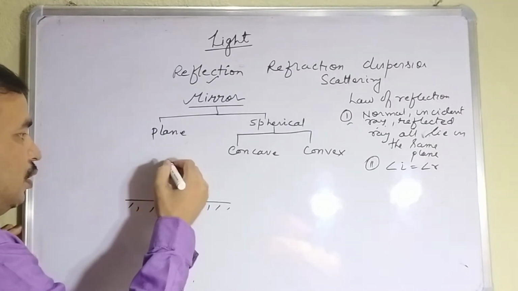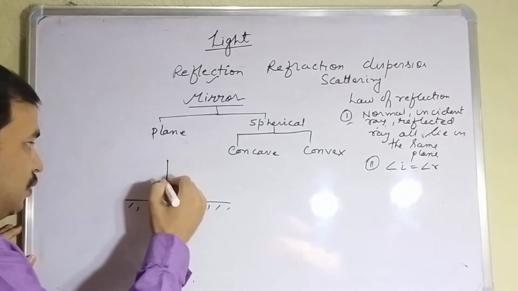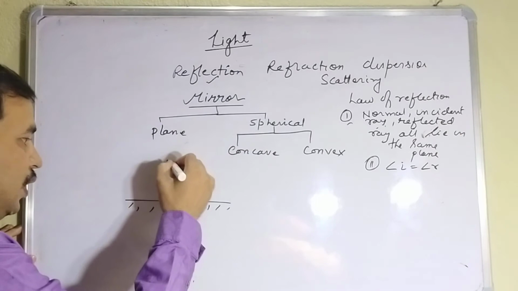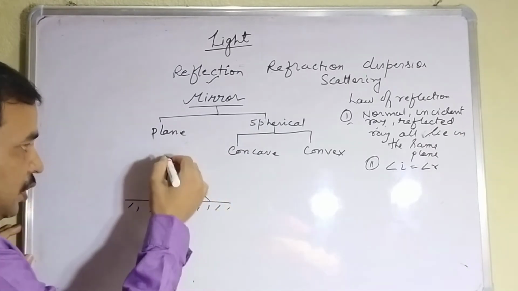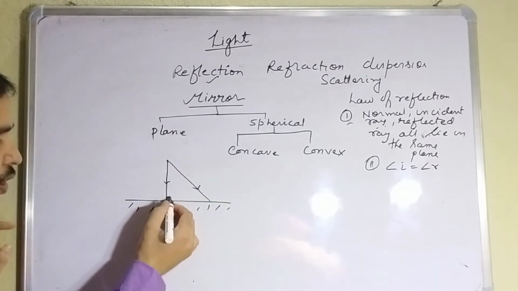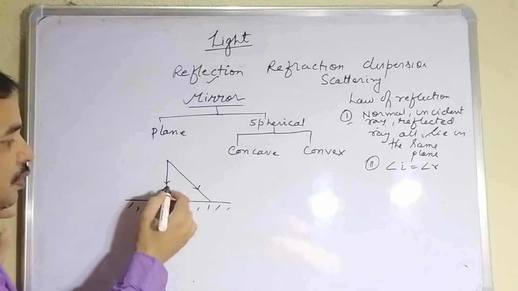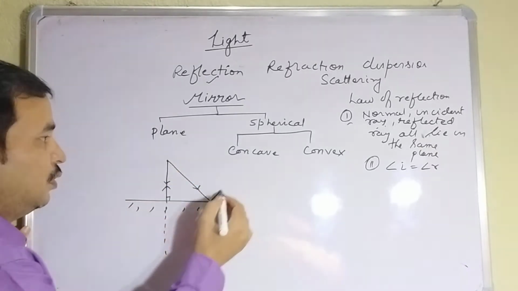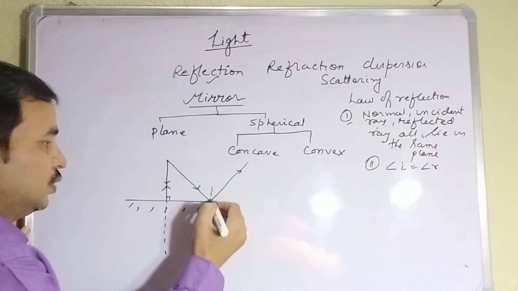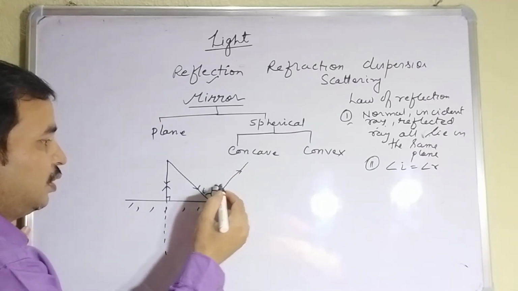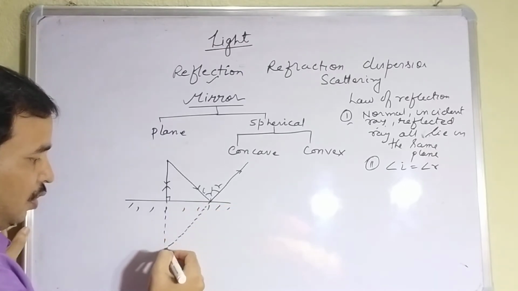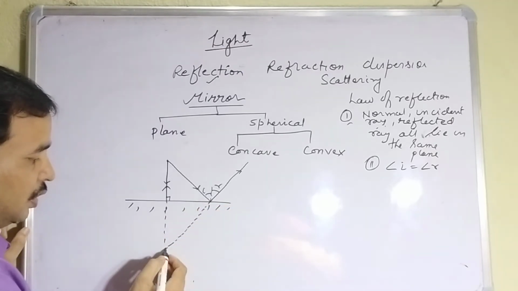Suppose this is the object. Now if light is coming like this from here, then it will reflect like this. The light which falls normally on the mirror will reflect back along the same path. Now this light which is coming like this will reflect like this, so that the angle of incidence is equal to the angle of reflection. If you elongate this light, it seems to be coming from here.